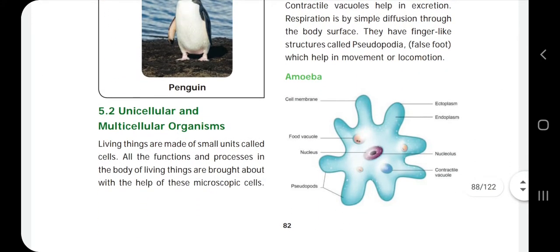Here they have given the example for unicellular organism, amoeba. See the structure of amoeba. Amoeba consists of ectoplasm, endoplasm, nucleolus, contractile vacuole, pseudopods, nucleus, food vacuole and cell membrane. With the help of the cell membrane they respire, and with the help of the pseudopods they move from one place to another place, and with the help of the nucleus reproduction takes place. The body of amoeba divides, that is known as binary fission. The nucleus divides and reproduction takes place.